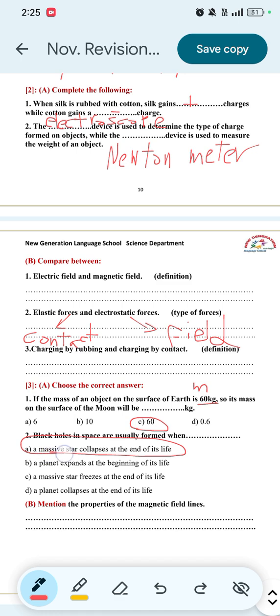B. Mention the properties of the magnetic field lines. The magnetic field lines are characterized as follows. Number 1, imaginary lines that don't intersect each other.